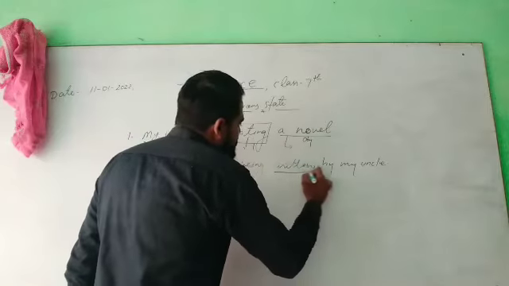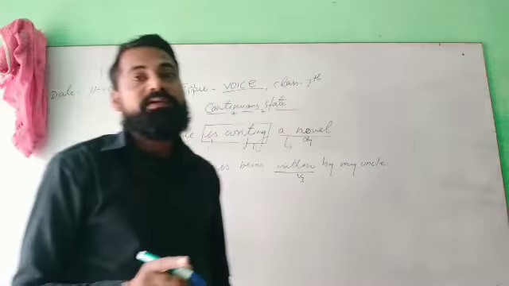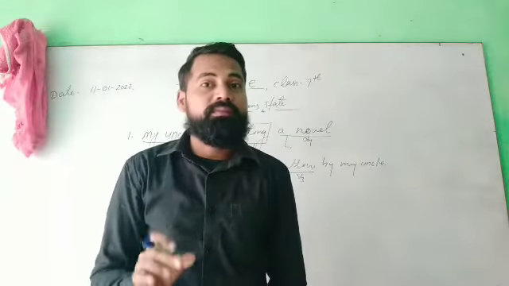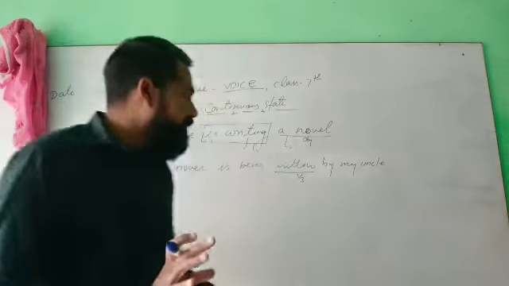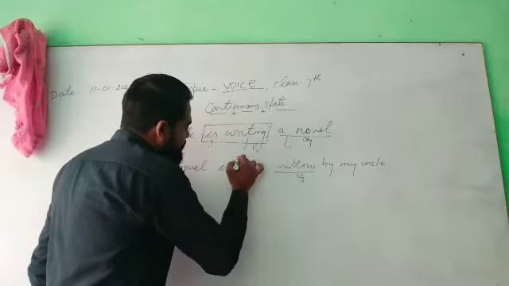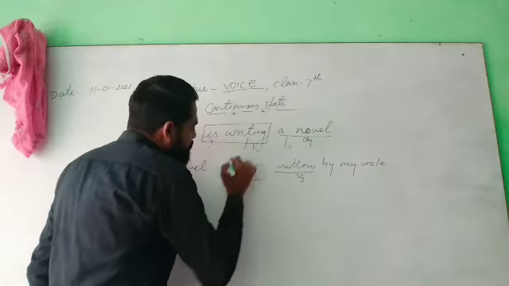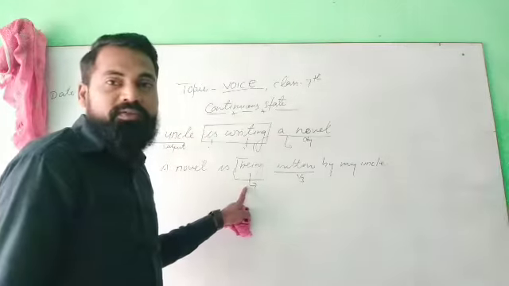Now see students, this is your third form. As I told you, while changing from active to passive voice, you always need the third form of the verb. And what is the use of this word being? It will express continuous state.